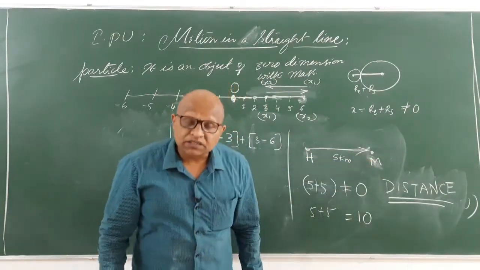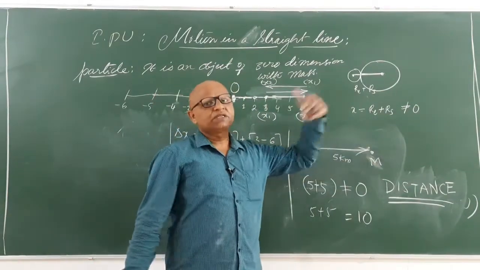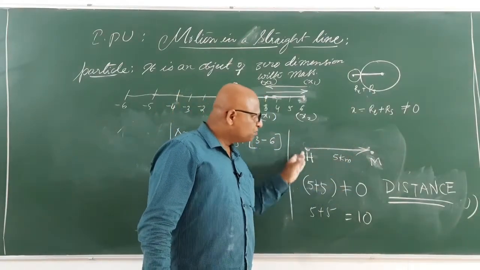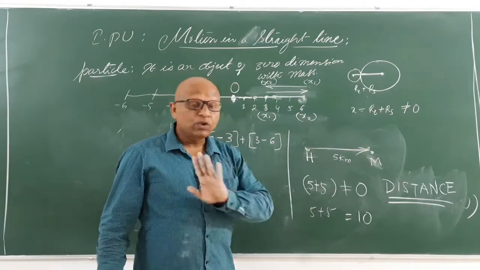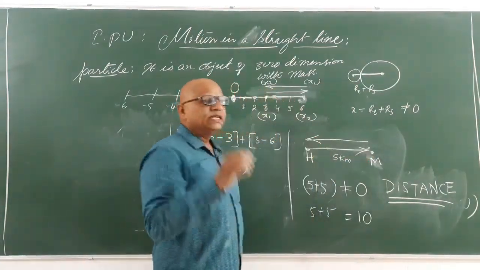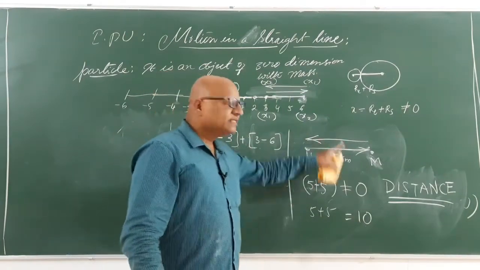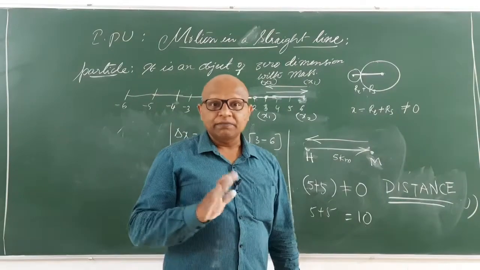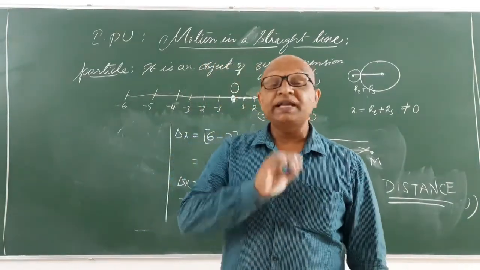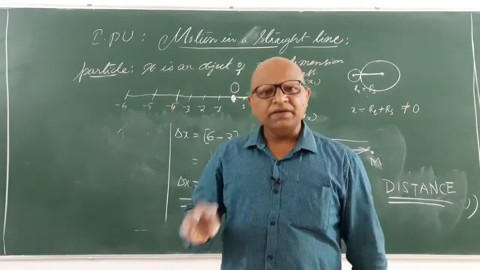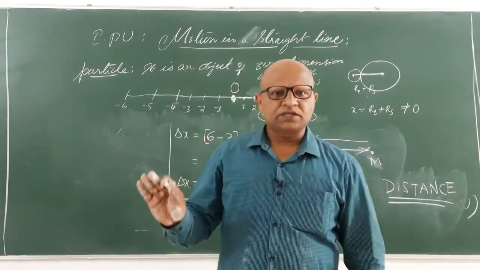What is the distance travelled? That is also 5 kilometers. Got the idea? Distance is also 5 kilometers, displacement is also 5 kilometers. No difference here. But if you take this backward journey also, displacement is 0 and distance is 10 kilometers. So distance and displacement can be different in different perspectives. They need not be the same every time. They can be the same only in certain aspects.